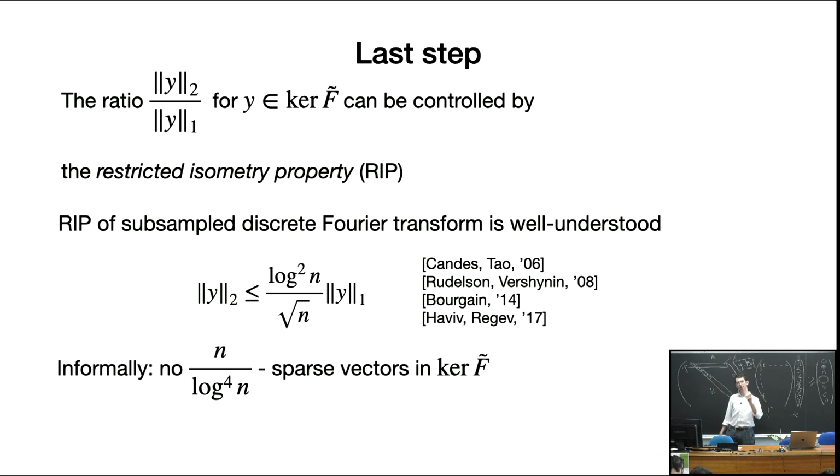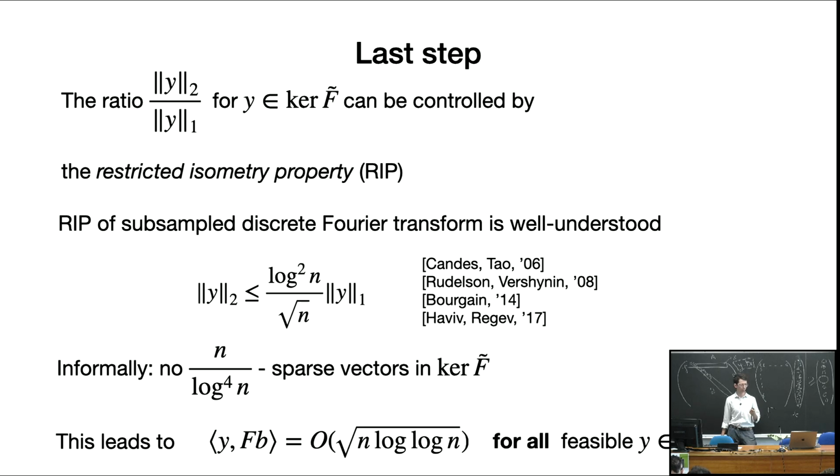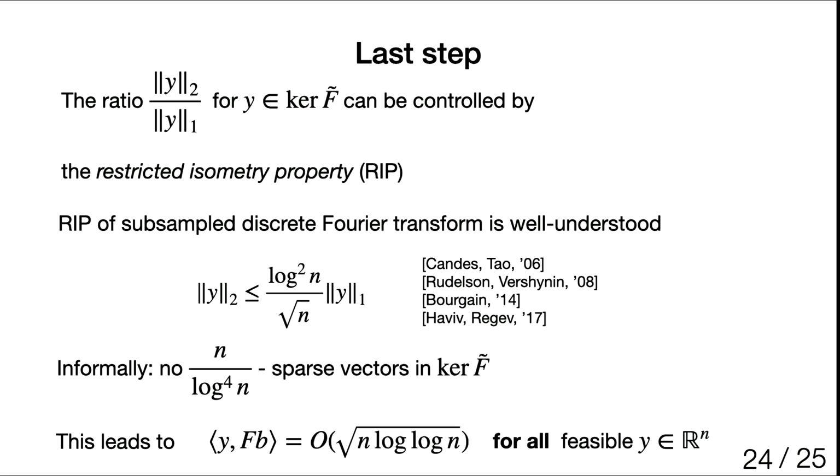If it would indeed be just a uniformly random subspace, then this would be true with some constant instead of log squared. So it would be a stronger result. But since our subspace is not uniformly random, but it's some subsampled DFT, we need to pay these log terms. But it's enough to show the bound up to this, so with these extra log factors. So this log exactly comes from the fact that we're dealing with this subspace.